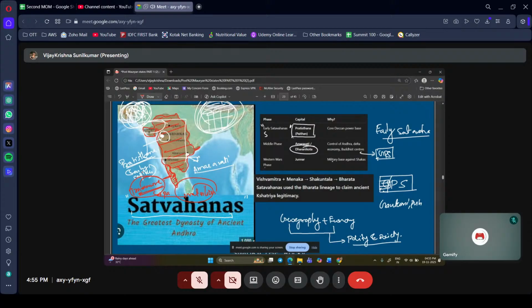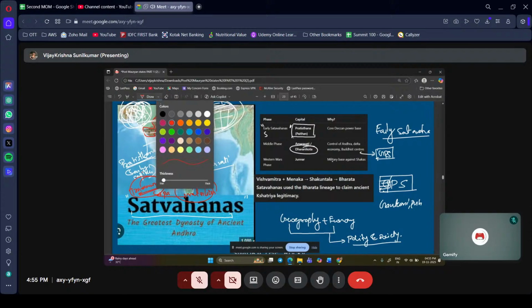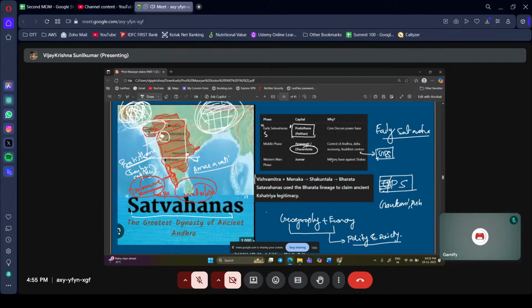And also there is a fictional claim that the same Shatavahanas claim themselves that they belong to the clan of Vishwamitra and Menaka. Okay, I will tell you something. Vishwamitra loved Menaka. Okay, so they are husband and wife. Not husband and wife. I'm so sorry.